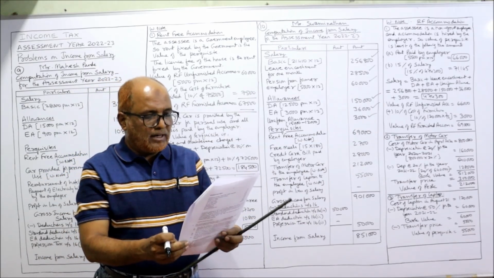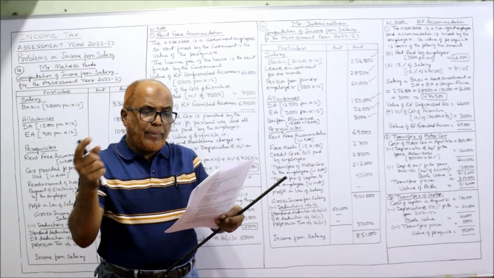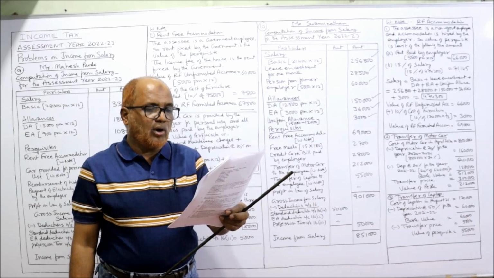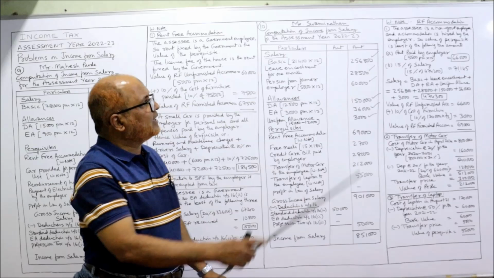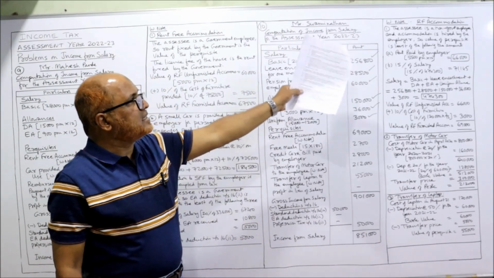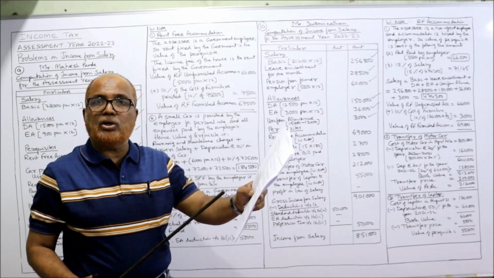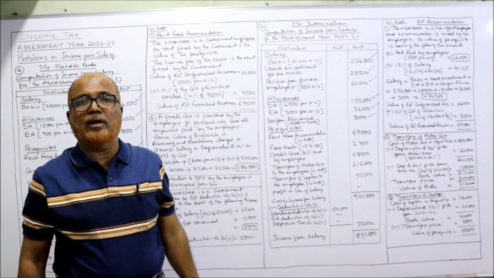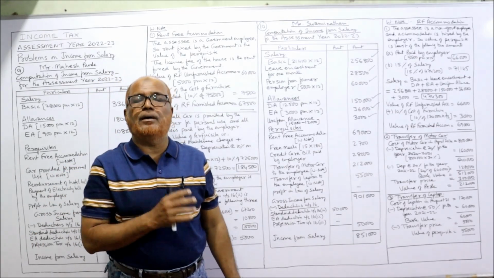Next, he is provided with the following: rent-free accommodation. Rent paid by the employer on this house is 5,500 per month. And the cost of furniture provided for 3 months is 1,20,000. So in working note, we have to find out the value of rent-free accommodation. The assessee is a non-government employee and the accommodation is not owned but hired, because it is given as rent paid by the employer. That means the accommodation is not owned by the employer, it is hired by the employer.